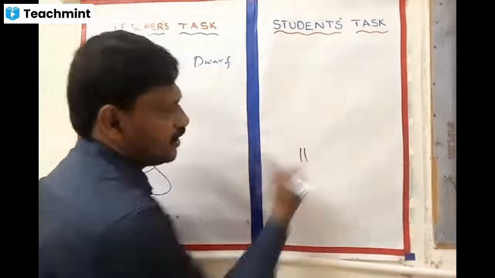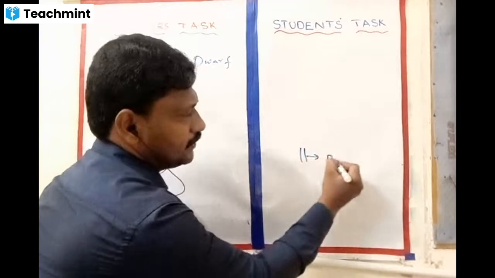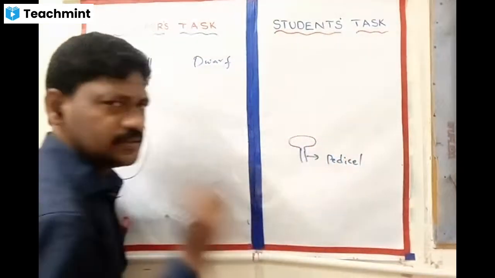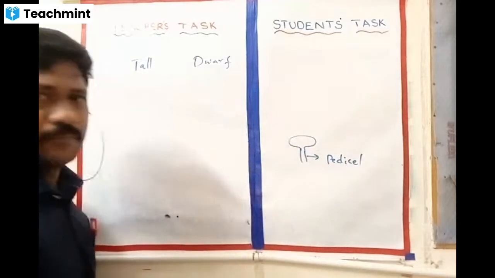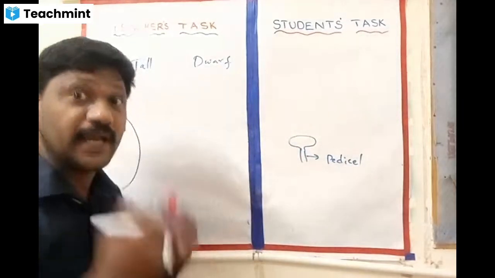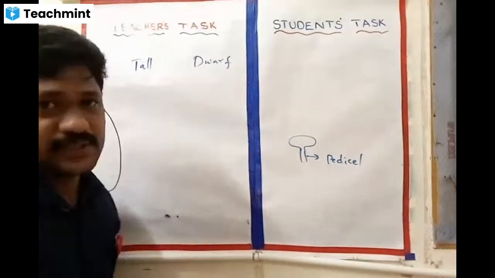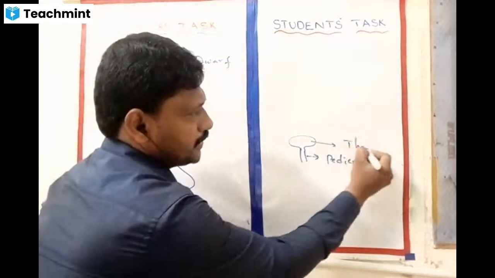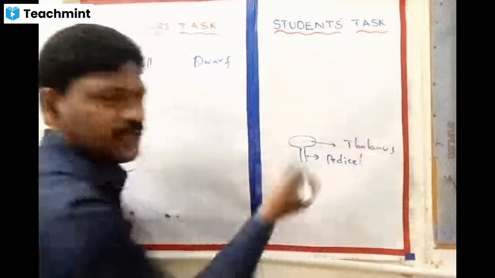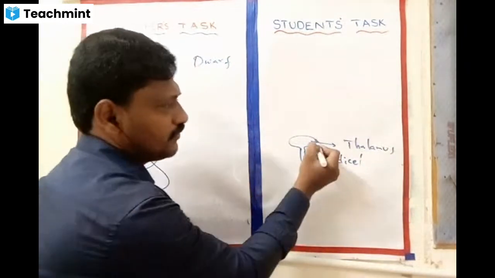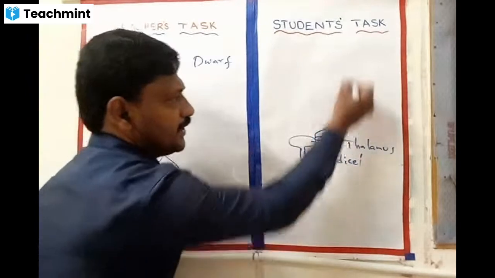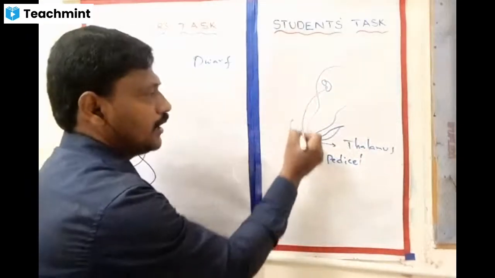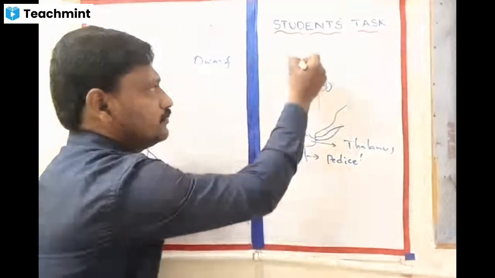Generally, this is the stalk of the flower, which we call the pedicel. The tip of the pedicel is swollen in nature. I will draw a rough picture on the board. Don't be idle, be ideal, be active in the session. So the tip of the pedicel is the thalamus. Over the thalamus, various parts of the flower are present. The first whorl is called calyx, the second whorl is called corolla, the third whorl is called androecium, and the fourth whorl is called gynoecium.